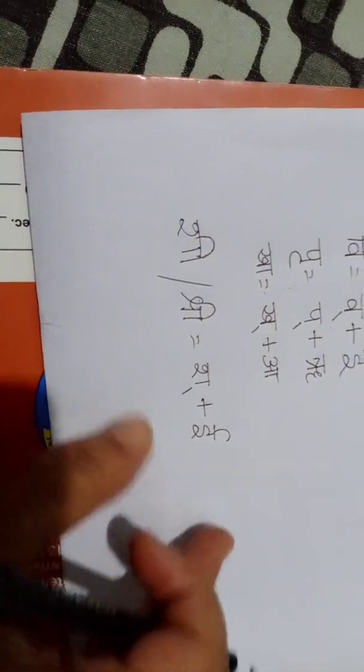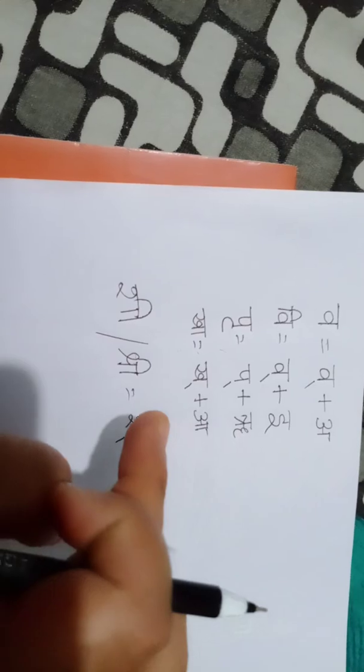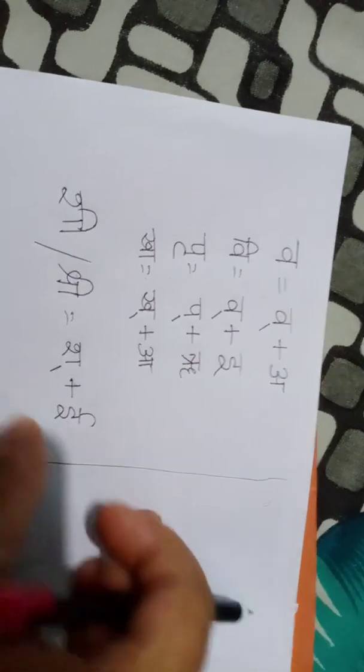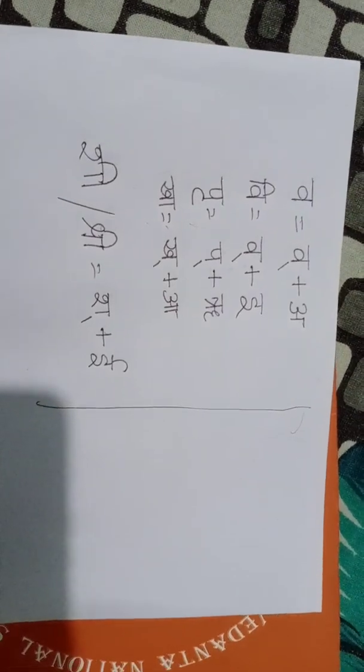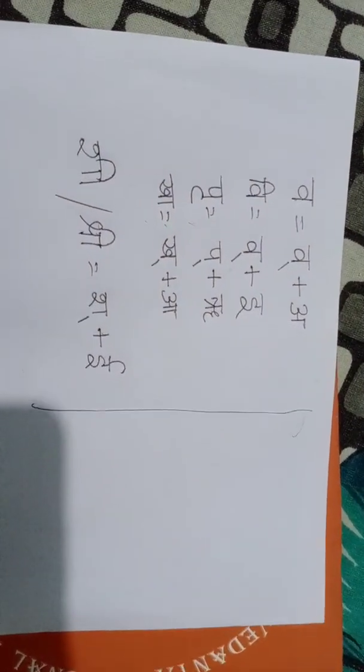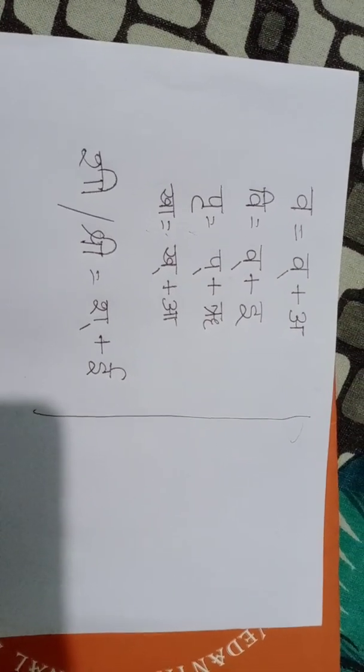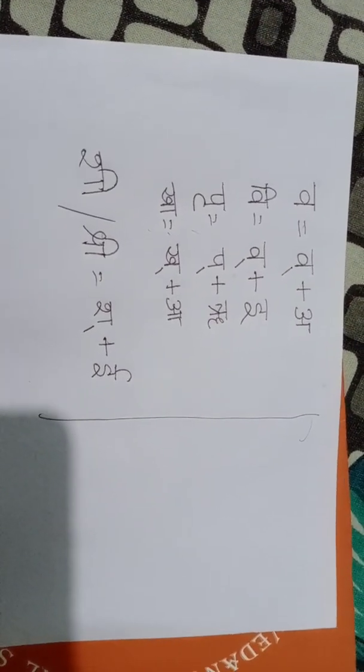Now, these were all correct things. Now I am showing you how it will be wrong. Maybe you are thinking why the teacher is teaching us wrong things. Yes, you have to know them. You have to know which one is wrong.